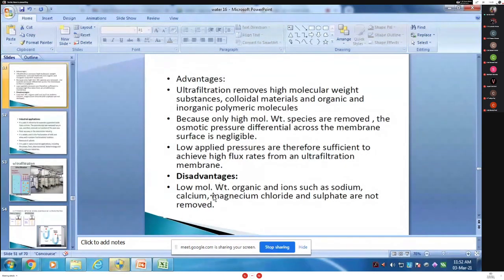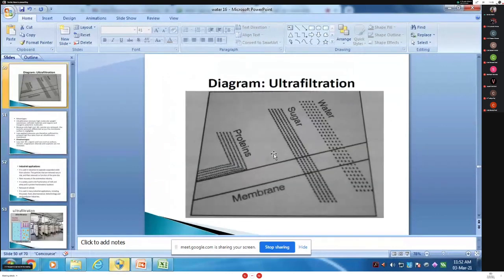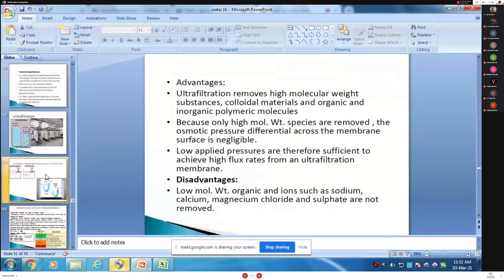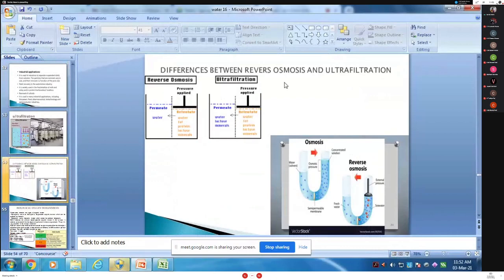And what is the disadvantage of ultrafiltration? The low molecular weight organics and ions such as sodium, calcium, magnesium, chloride and sulfate are not removed from the water. So this is the disadvantage of ultrafiltration, but you can use it to differentiate molecules like water, sugar and proteins through this membrane, but not salt. This is called ultrafiltration. So here I am showing the difference between reverse osmosis and ultrafiltration.